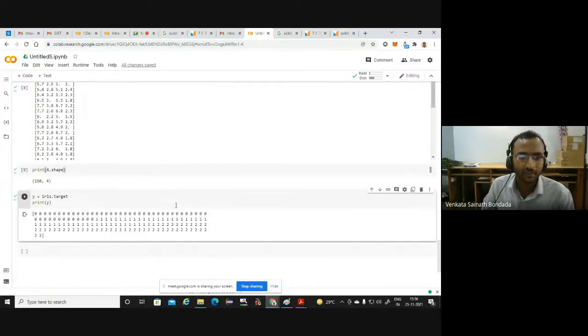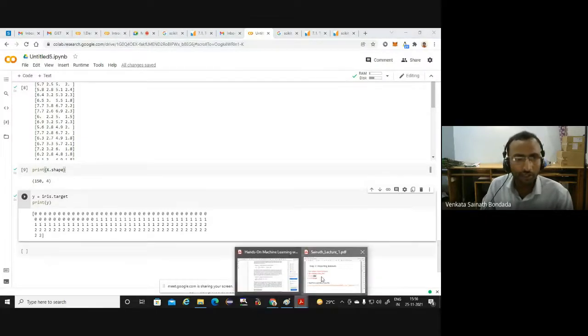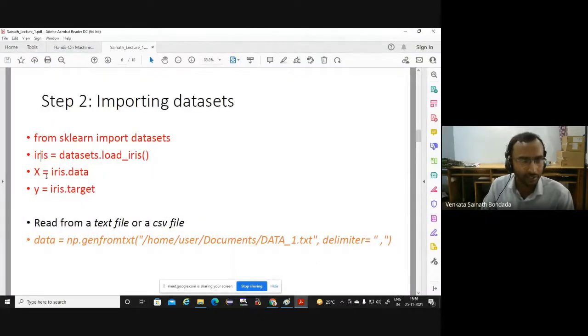So till this much, we have imported the data set, and then X and y, our input and our output. Capital X is the input, small y is the output. Till these 4 lines are declared to everyone, very simple. The data set is available already inside, that is why things become very simple. So this is our input and this is our output, capital X and then small y. So step 2 is finished. All of you are executing it.